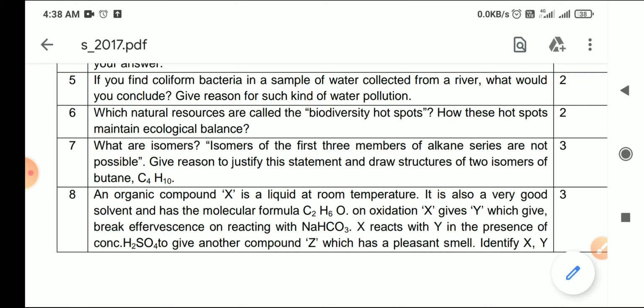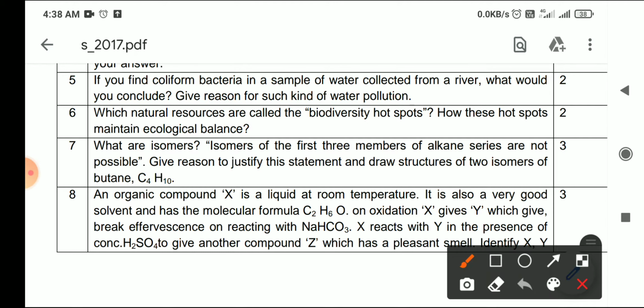Now next question, draw structure of two isomers of butane. Now come to butane and we will see how we can make the possible isomers. Now C4H10, here you can see 1, 2, 3, 4, CH3, CH2, CH2 and CH3. This is butane, fine. This is n-butane. Okay, now I am making another structure.